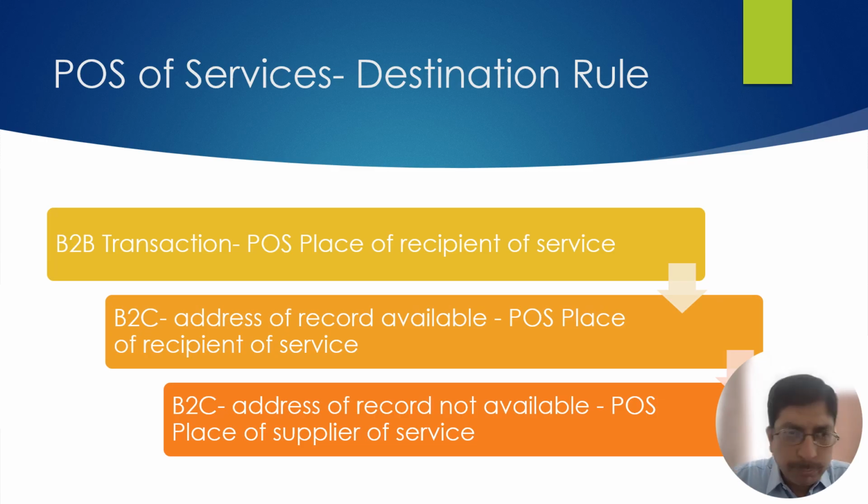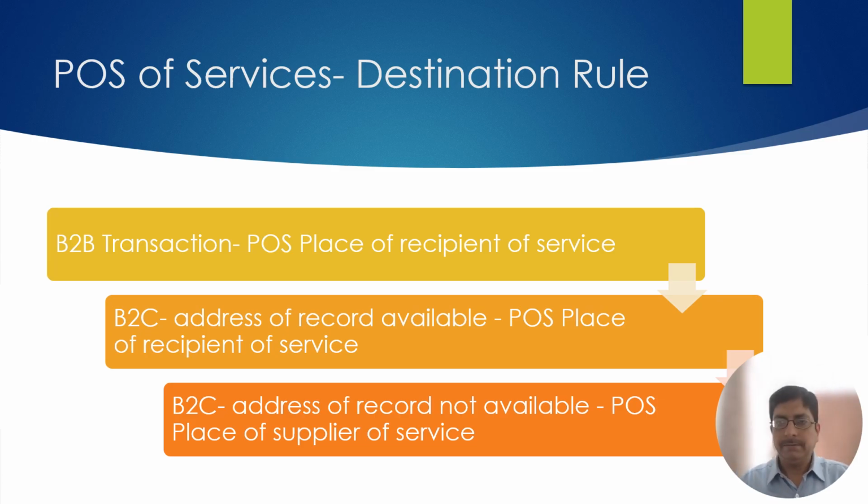In case of a B2B transaction, it is simple because in the GST number, the first two digits represent the state code, and that will determine the place of supply of the recipient. However, if the recipient of service is unregistered, then the test is to see the address on record.